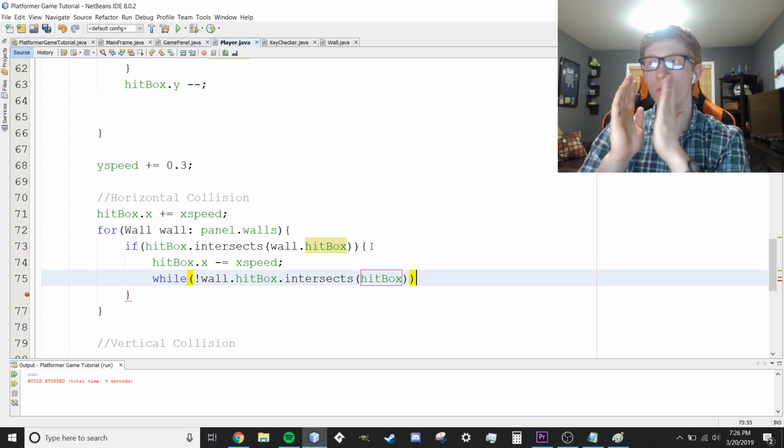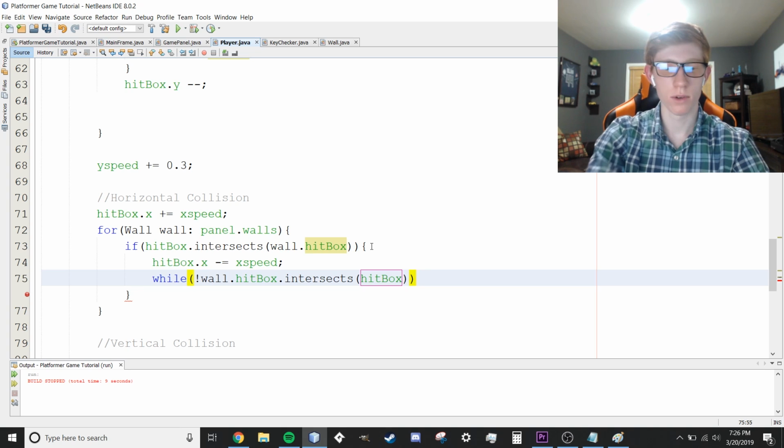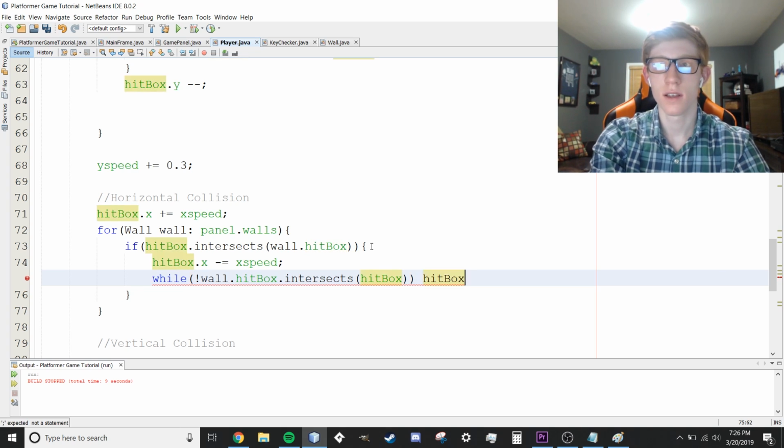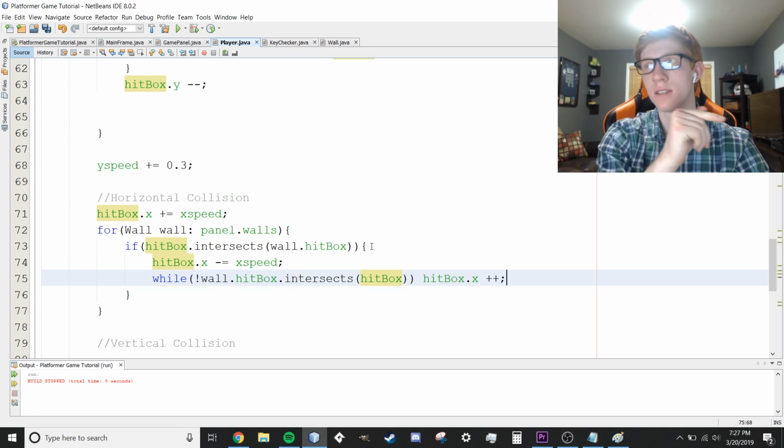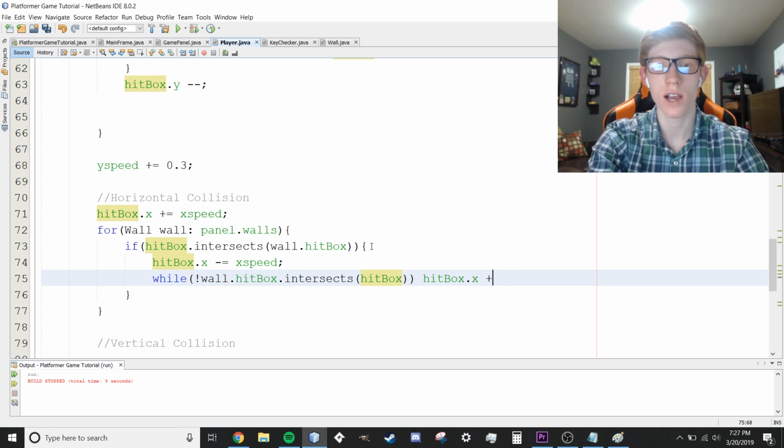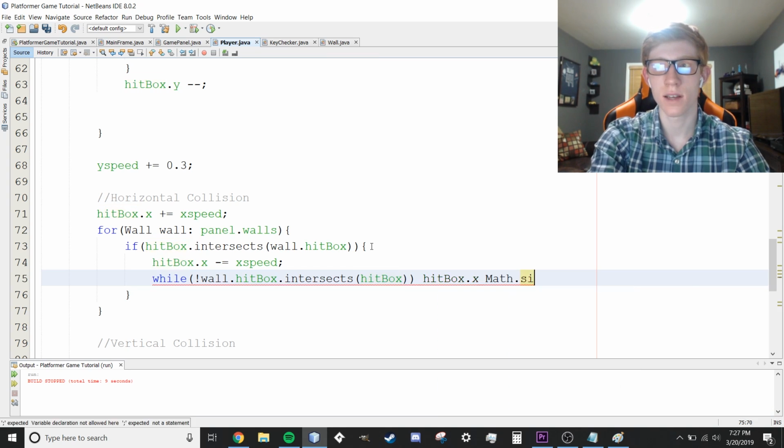So we're going to move as close to the wall as we can without touching it. We're going to do that by saying hitbox.x plus plus. The plus plus wouldn't work if we're doing a collision on the left, because then it'd be in the negative direction. So what we're actually going to do is Math.signum x speed. And all signum does is it takes the value of it, being positive or negative.